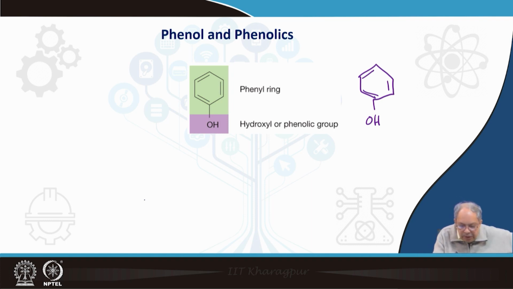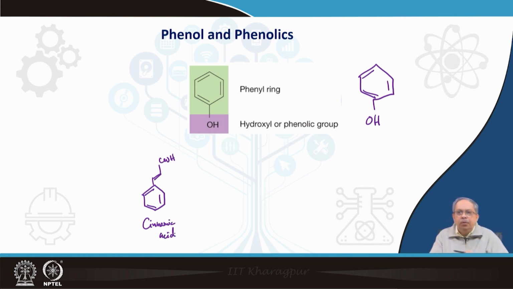A classic example is cinnamic acid. Here there is no hydroxy group, but still we call it a phenolic compound because this is the origin of phenolic moieties.